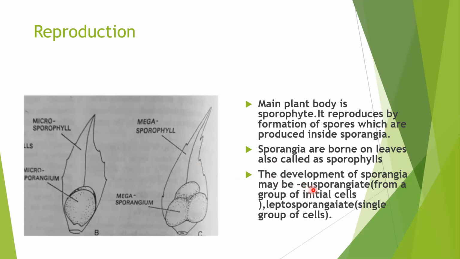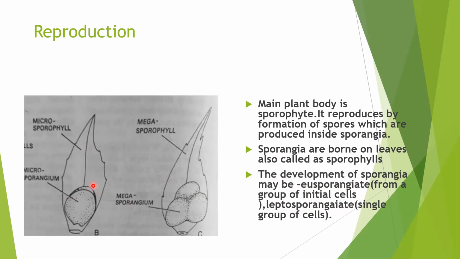Now, if a sporangium develops from a group of initial cells, this is called eusporangium. And if a single cell gives rise to the whole sporangium, this is called leptosporangium. If 3-4 cells together give rise to the sporangium, this is called eusporangium.